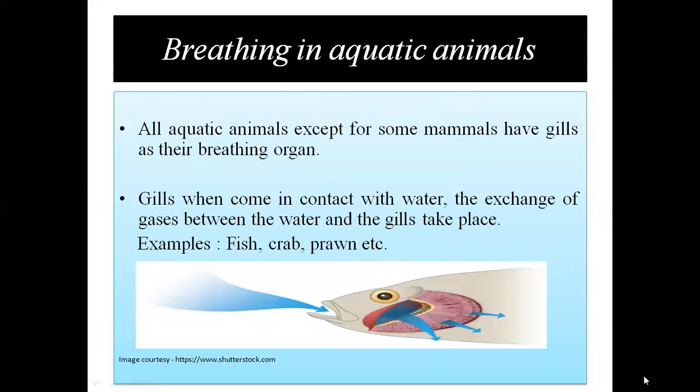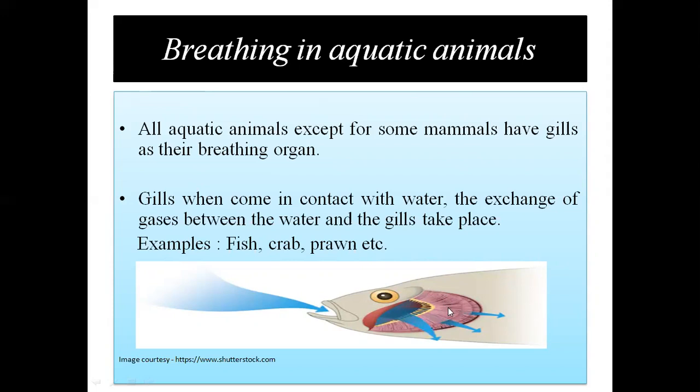Now let us see breathing in aquatic animals. What are aquatic animals, children? Aquatic animals are those which live in water. So all the aquatic animals have gills as their breathing organs, except for some mammals who don't breathe by gills. Now, when gills come in contact with water, the exchange of gases between the water and the gills takes place. The gills are the responsible organs for breathing in aquatic animals.